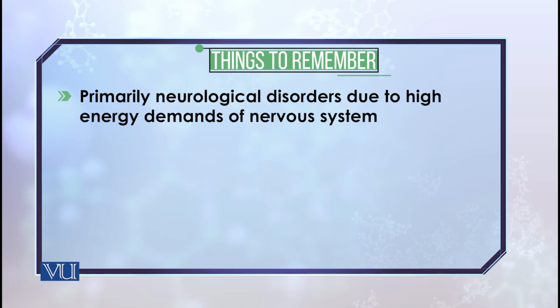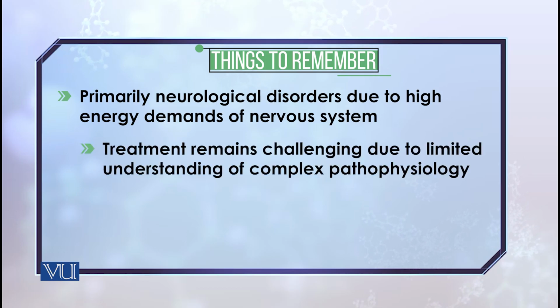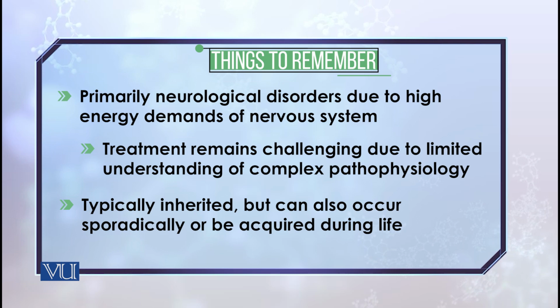Primarily, neurological disorders are involved here, and their treatment is a challenge. Any disease which is inherited from parents is very difficult to treat. Sometimes they are sporadic, that is, non-inherited, but most of the time they are inherited.